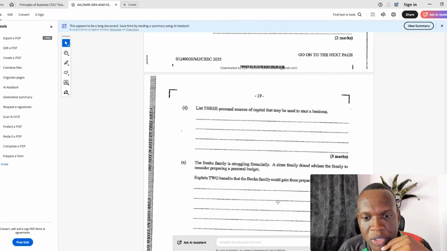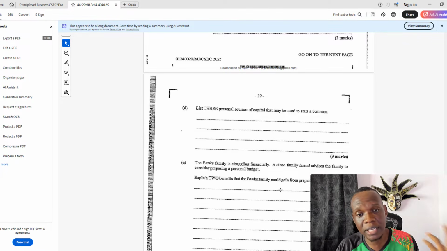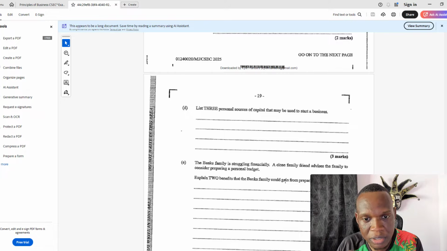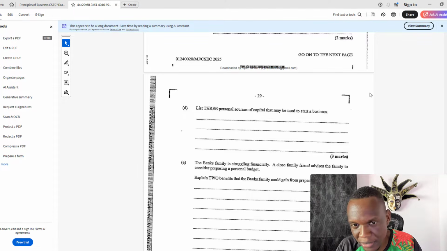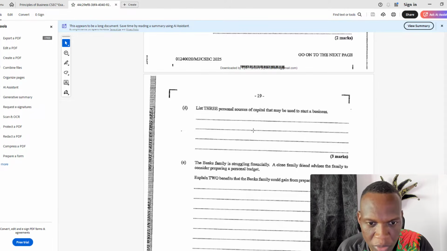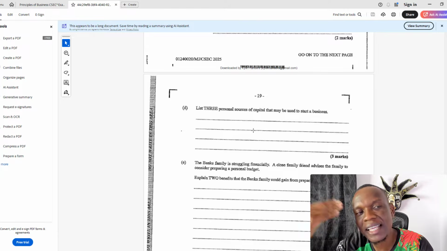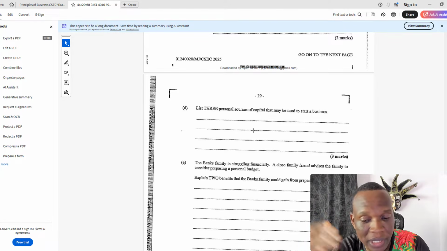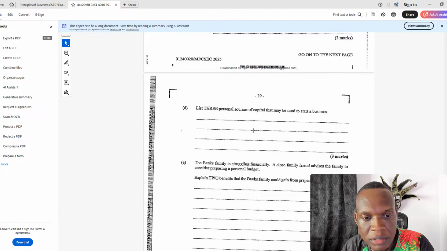List 3 personal sources of capital that may be used to start a business. Right? List 3 personal sources of capital that may be used to start a business. So if we jump to our textbook, looking at the personal sources of capital, remember the saying here, to start the business, right? To get it off the ground. So naturally you can use your own personal savings, right? You have savings in the bank, you can use that.